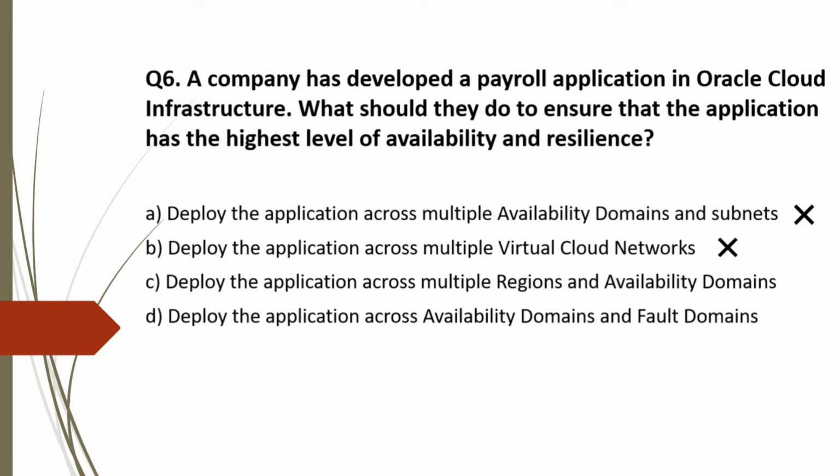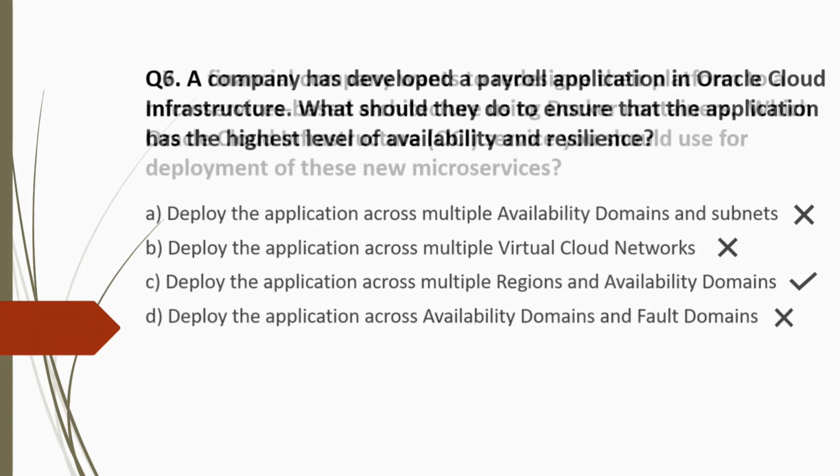Option C, deploy the application across multiple regions and availability domains. This is correct. This would help you achieve the highest level of availability as well as resilience. Option D is incorrect. Same as option A, it won't help you in a regional outage. So the correct option is option C.